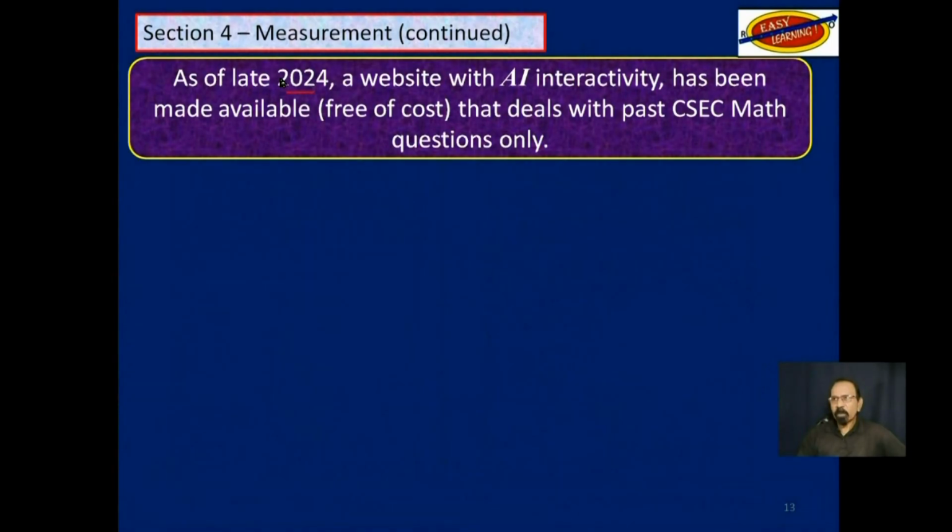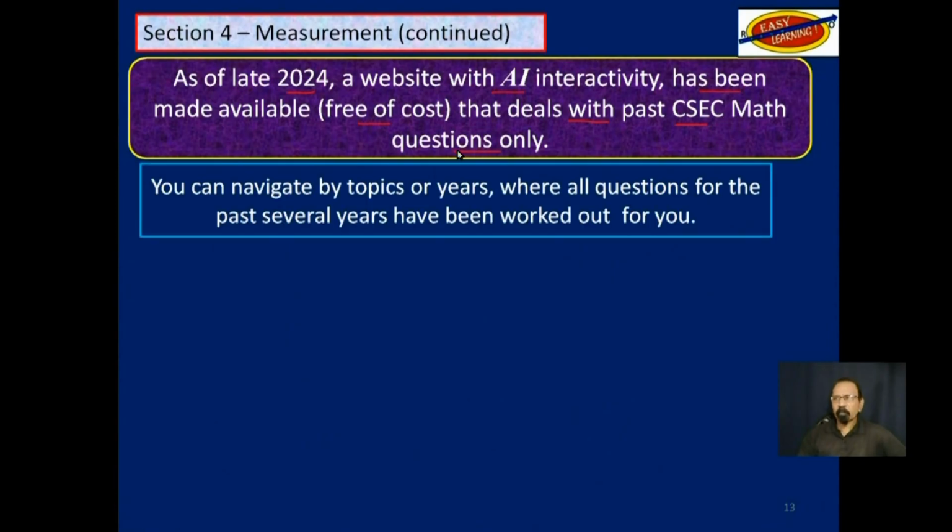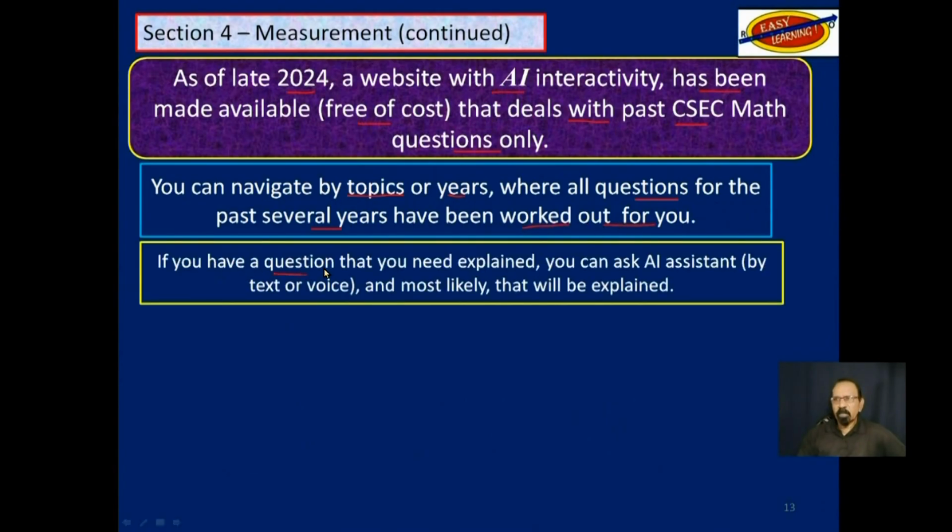Also, as of late 2024, a website with AI interactivity has been made available free of cost that deals with past CSEC math questions only. You can navigate by topics or years, where all questions for the past several years have been worked out for you. If you have a question that you still need explained, you can ask the AI assistant either by text or voice, and most likely it will be explained to you.